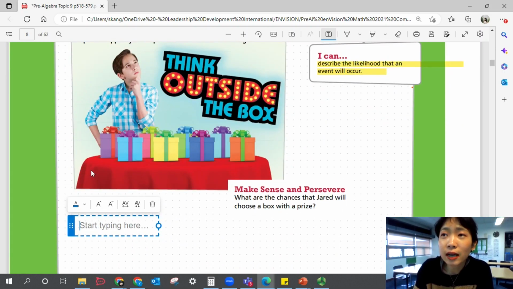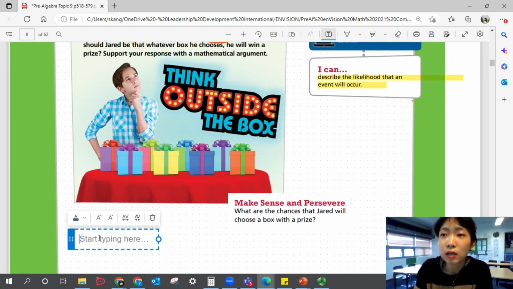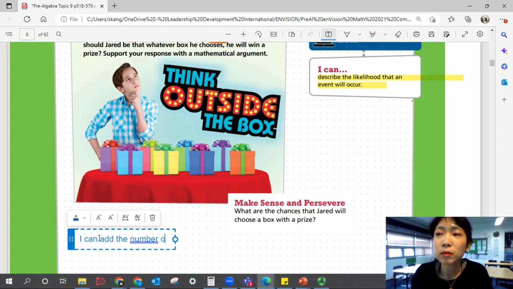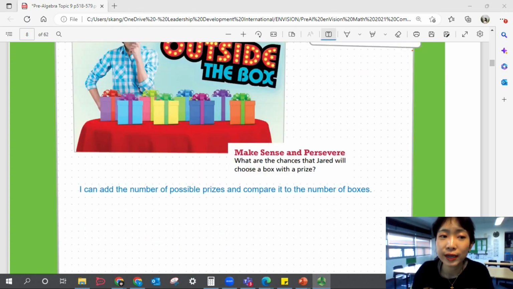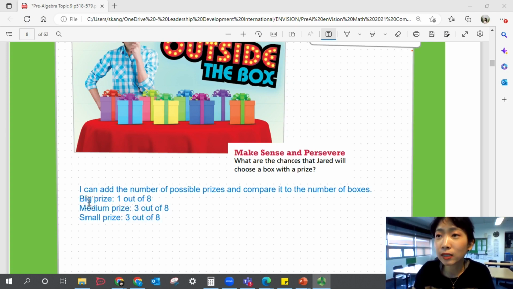So let's say that we can add the number of possible prizes and compare it to the number of boxes. And how do we do that? We know that big prize is 1 out of 8, medium prize is 3 out of 8, small prize 3 out of 8, and then the empty box 1 out of 8.